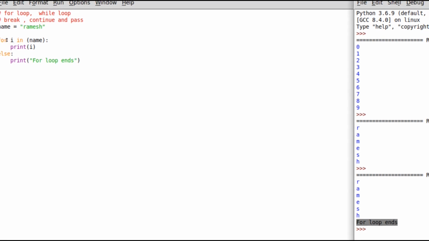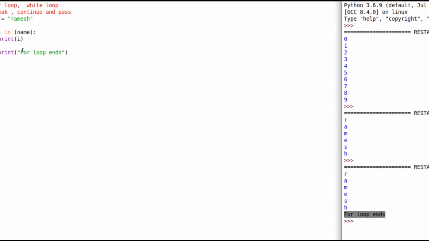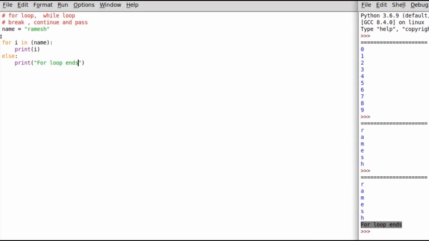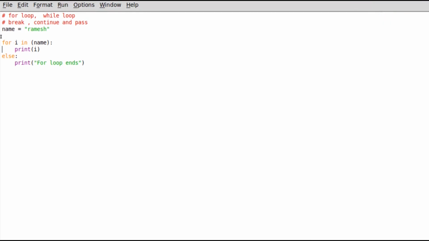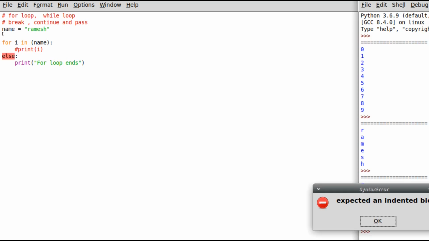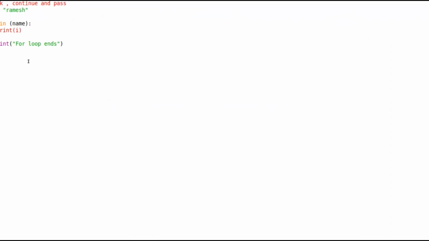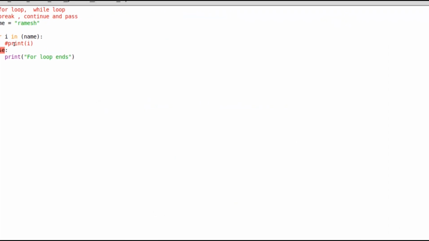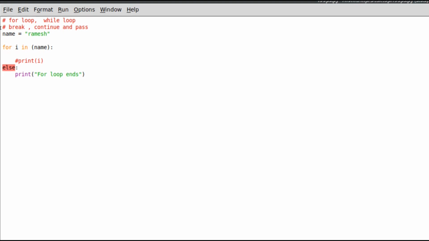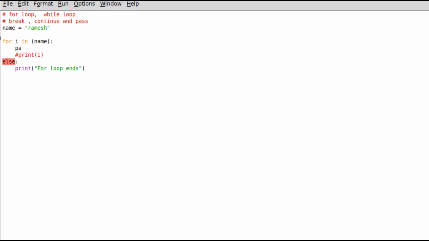And now we'll see one more thing, which is our pass statement in our for loop. Suppose I don't print anything here, it will give me an error because I didn't mention any statements in our for loop. So this will give me an indentation error, because our for loop is not doing anything. So let me just write the pass statement.